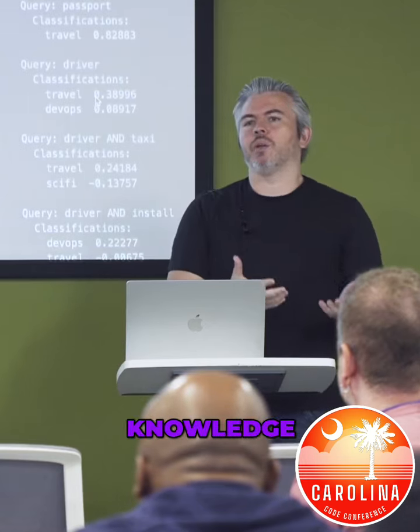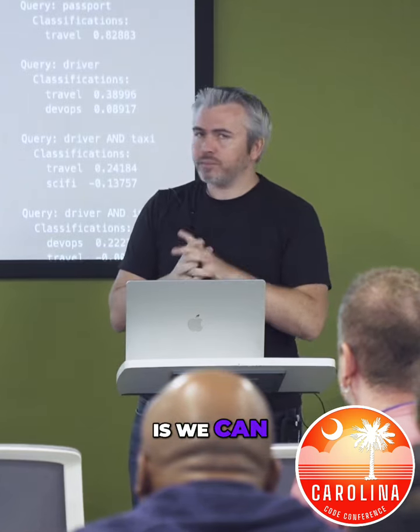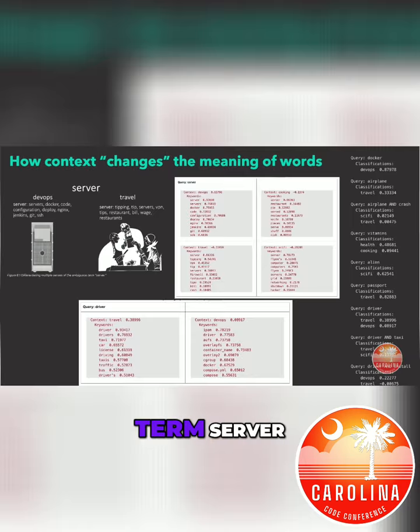So one of the things we can do, I call this a semantic knowledge graph, is we can take a term, for example, to give you the context of what we're doing on this slide. I'm going to take the term server. I'm going to then traverse to a category field. So is the category DevOps, cooking, travel, or sci-fi in this case?